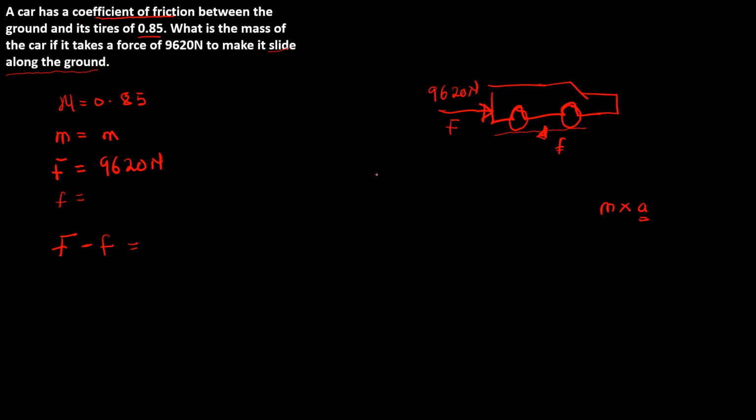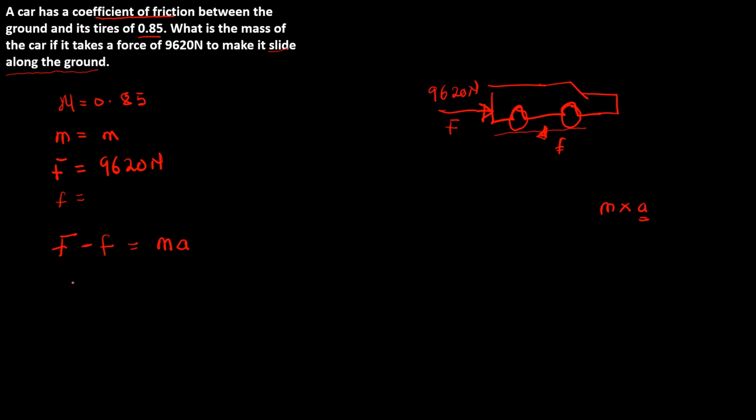That net force is the mass of the car times the acceleration of the car, the speed increasing with respect to time.